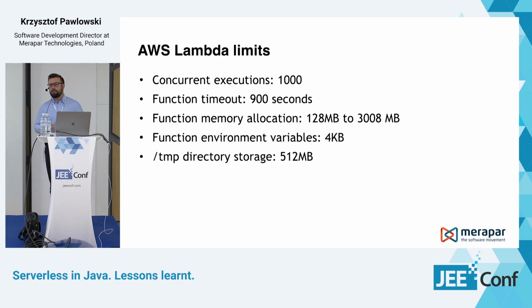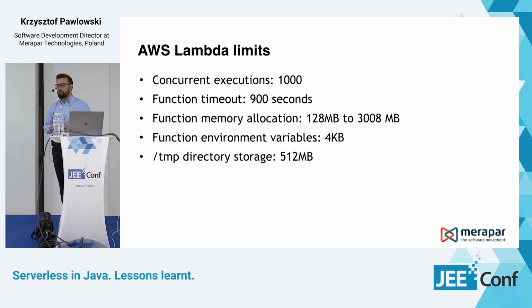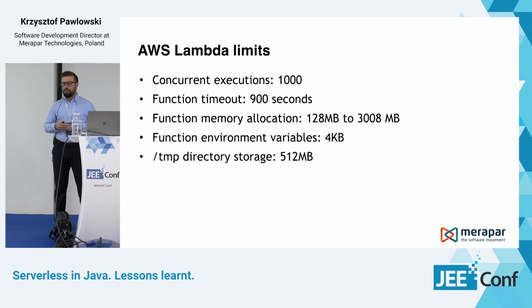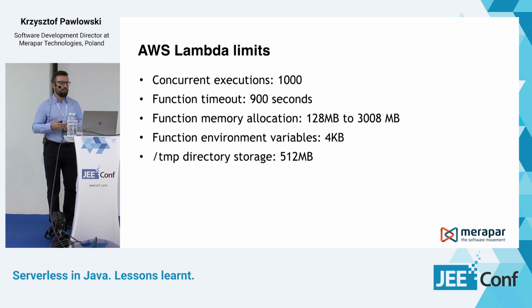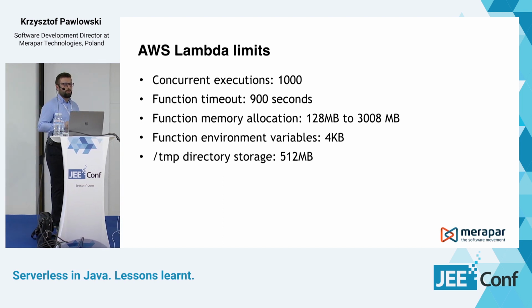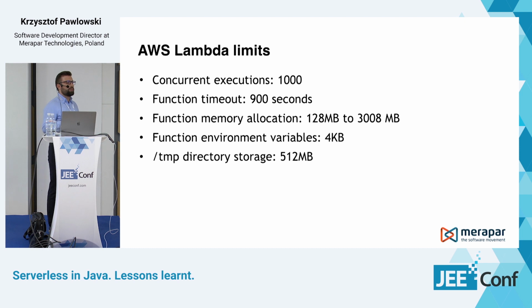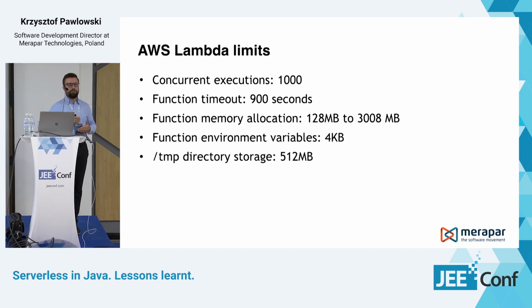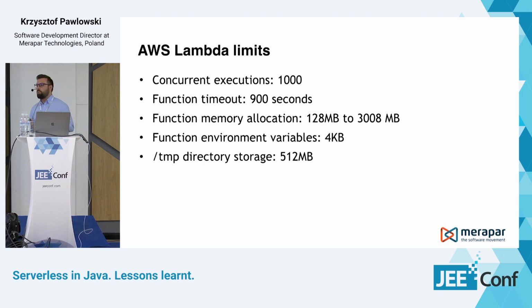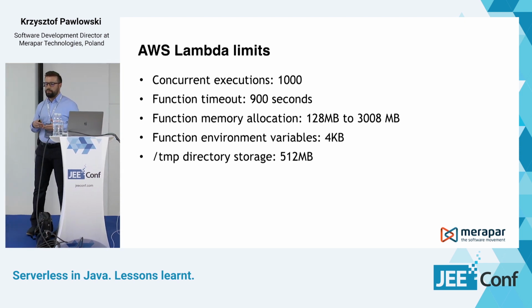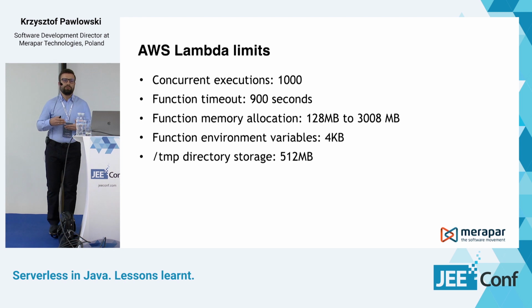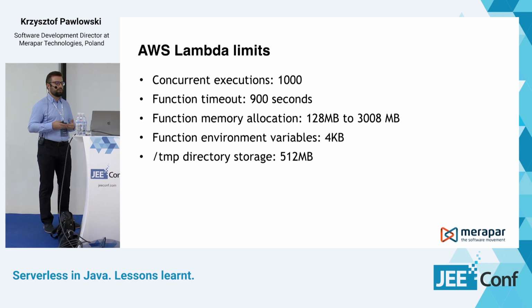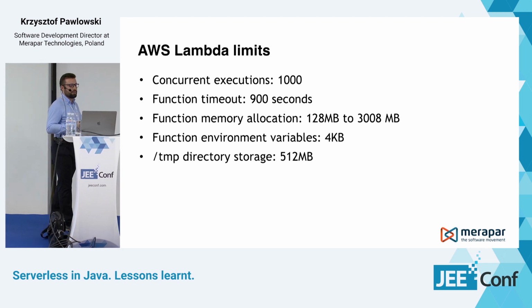Also, you can allocate up to 3 GB of memory for your Lambda function. So for long processing applications, you should either use another solution or try to split the work so that you can fit those limits. You need to change the architecture of your application considering those limitations.